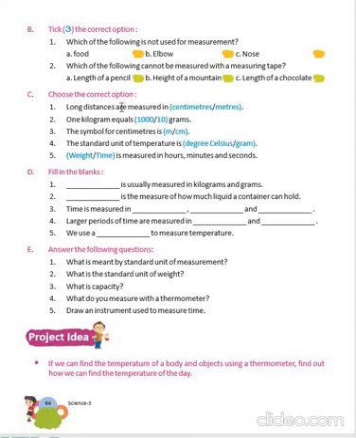Long distances are measured in meters. 1 kilogram equals 1000 grams. The symbol for centimeters is cm. The standard unit of temperature is degrees Celsius. Time is measured in hours, minutes and seconds.